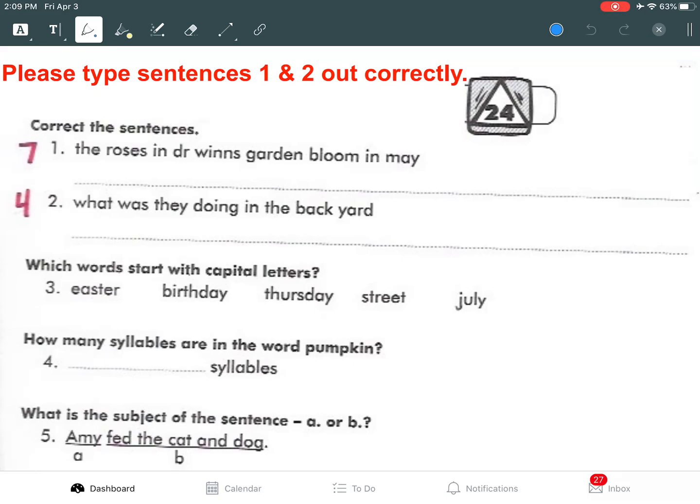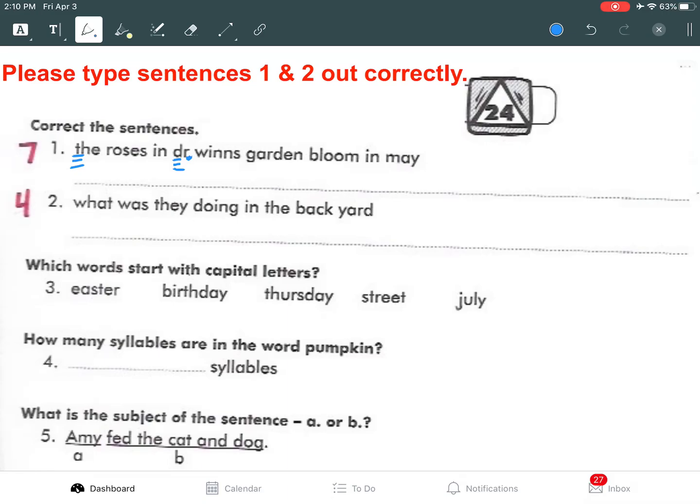All right, so T and the needs to be capitalized because it's the beginning of the sentence. The roses in Dr. Wynn's. Doctor is a part of his name, so the D in doctor needs to be capitalized. Also, it's an abbreviation for doctor. DR. So we're going to put a period after the R in doctor to show that it is an abbreviation. Remember, we don't capitalize the D in doctor because it's an abbreviation. We capitalize the D in doctor because it's a part of his name, because we do not capitalize all abbreviations.